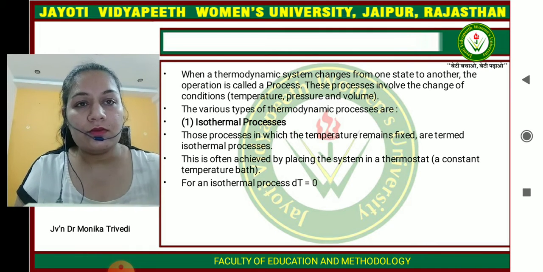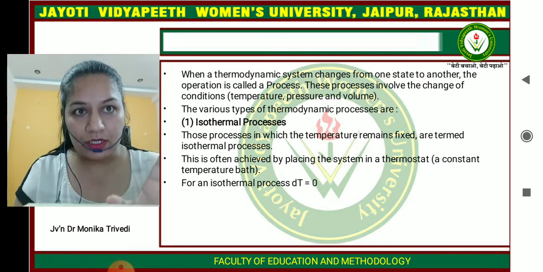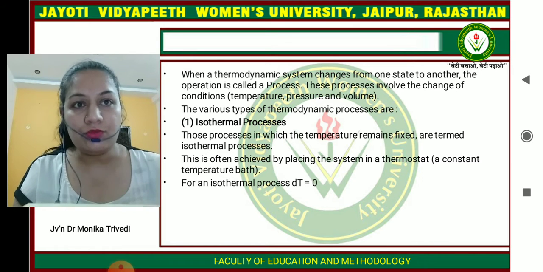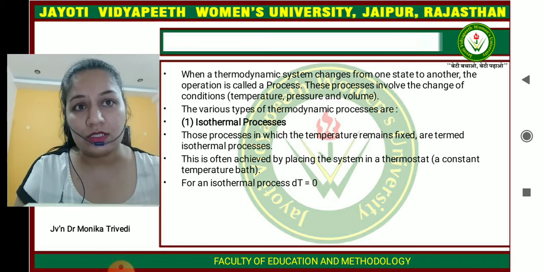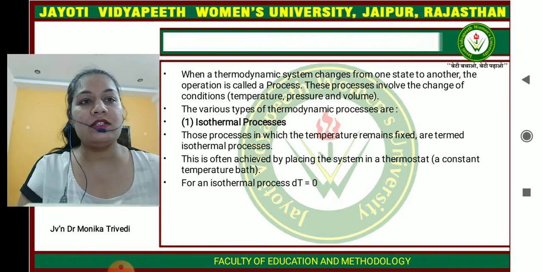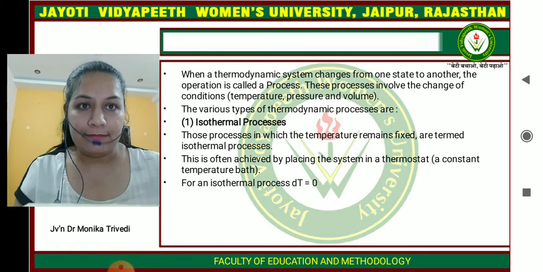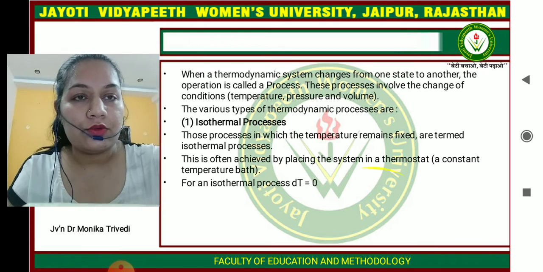For the system, the process is called an isothermal process. As you know from its name, the temperature of the system is constant. A process in which the temperature remains fixed is termed an isothermal process. This is often achieved by placing the system in a thermostat, a constant temperature bath. For this kind of system, dT is equal to 0.